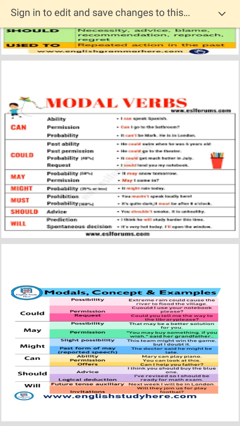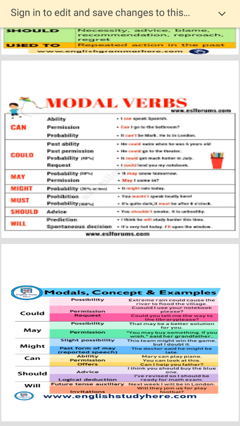May denotes a possibility, a kind of probability, not so much a possibility but a probability. It may be more cold or it may be less cold tomorrow. All right. Or a permission: may I leave, may I come. So that is may. Might denotes a probability, again in the past tense. Must denotes prohibition and probability again. That is, you must be a little more disciplined. You must, there is a restriction here.